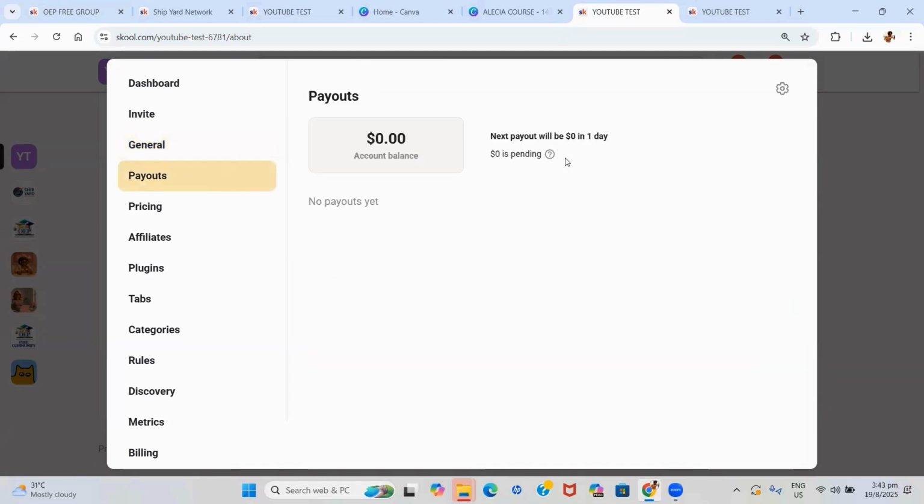Payouts. Whenever you start getting money, so if you're accepting money on Skool, it will accumulate right here, and it takes 7 to 14 days for it to be available in your account, at which time you will be able to connect your local banking information and collect it. So even if you have, for instance, $500 here, but not all of it is available, it will show you that, okay, $250 is pending and $250 will be paid out in a day. They pay out every 6 days.